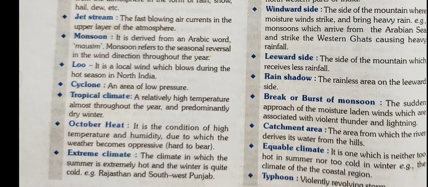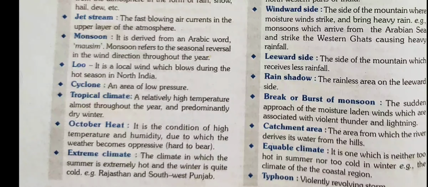Next term is equable climate. It is one which is neither too hot in summer nor too cold in winter. That is called equable climate. Like in coastal areas like Bombay, etc., the places which are on coastal areas, their summers and winters temperature have very less difference. So those places are called places of equable climate.